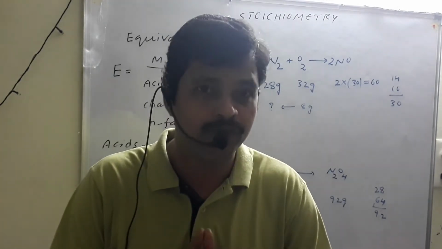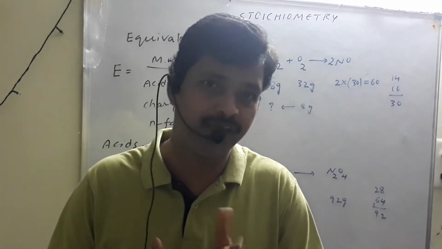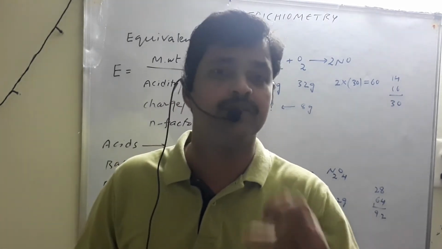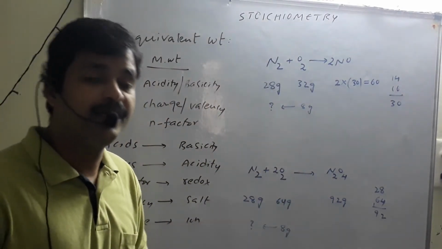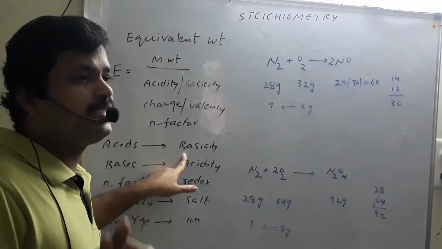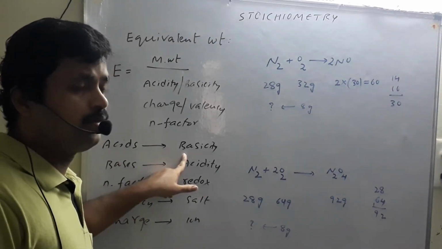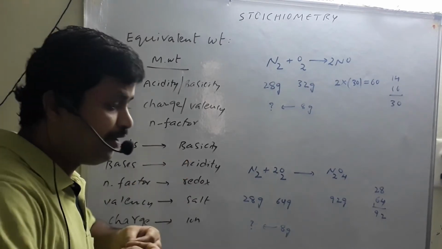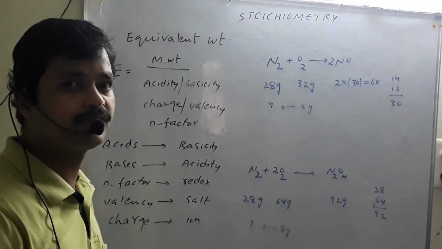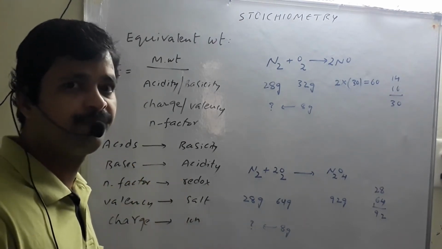H2SO4, sulfuric acid, 2 H plus ions. Similarly, orthophosphoric acid, H3PO4, has basicity 3. Basicity is the number of H plus ions the acid can release, not retain.